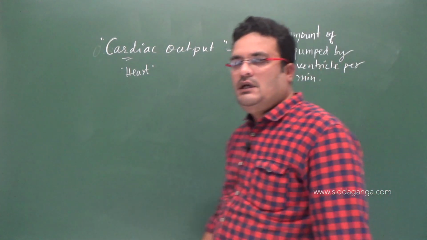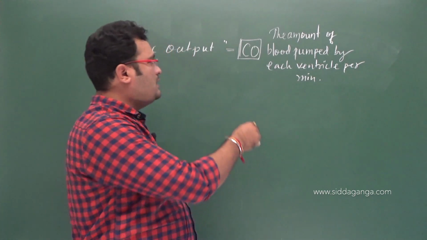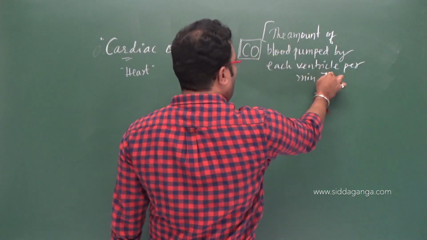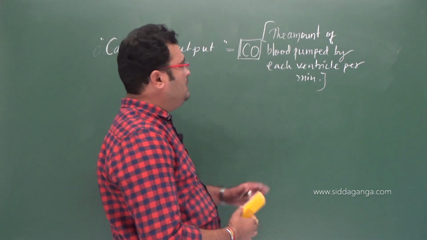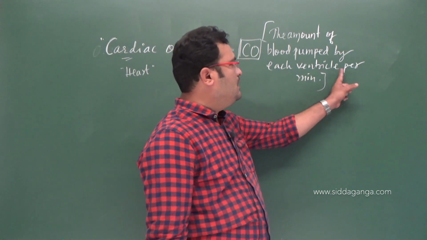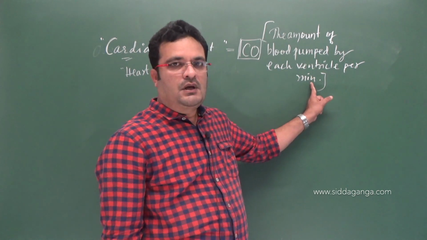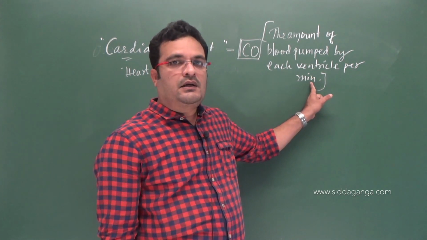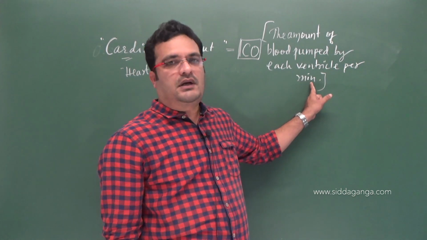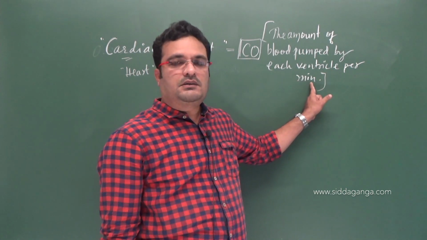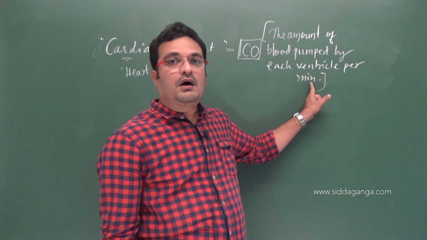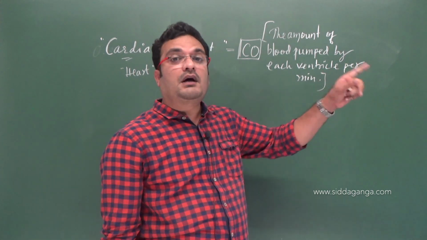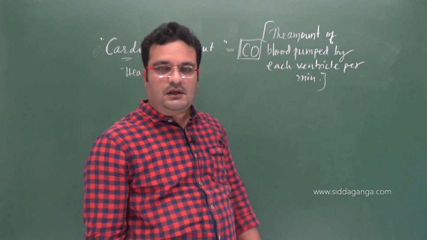Please note down this statement regarding cardiac output. Or else, as a broad, very simple statement, it can be considered as the volume or the amount of blood pumped by the heart per minute.